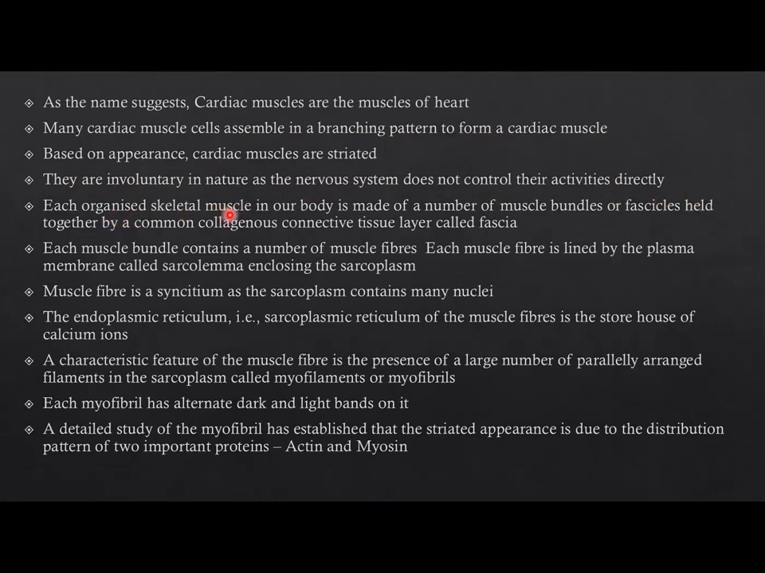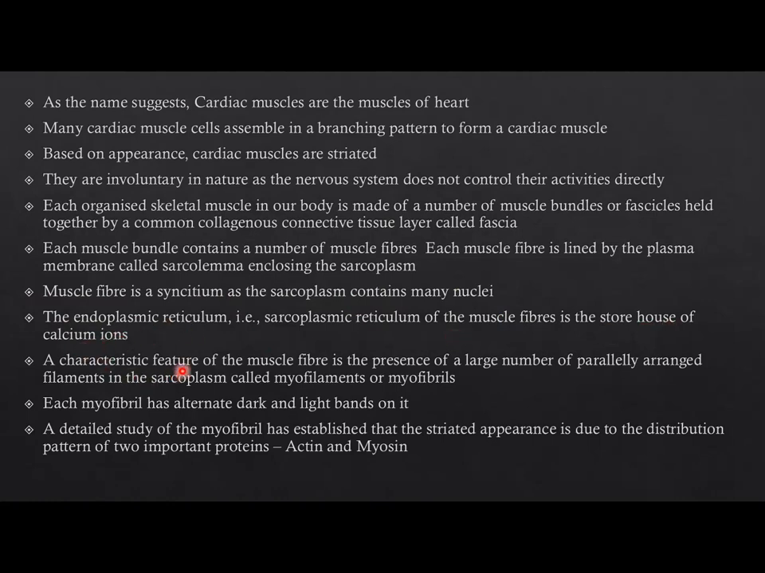Each organized skeletal muscle in our body is made up of a number of muscle bundles or fascicles held together by a common collagenous connective tissue layer called fascia. Each muscle bundle contains a number of muscle fibers. Each muscle fiber is lined by a plasma membrane called sarcolemma enclosing the sarcoplasm. Muscle fiber is a syncytium as the sarcoplasm contains many nuclei. The endoplasmic reticulum, that is the sarcoplasmic reticulum of the muscle fiber, is the storehouse of calcium ions.